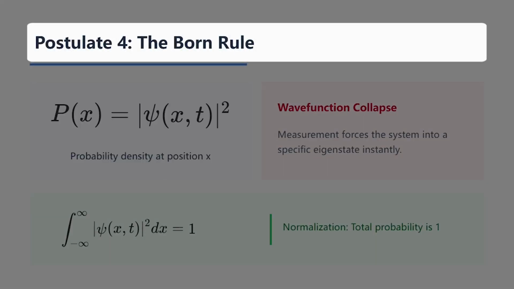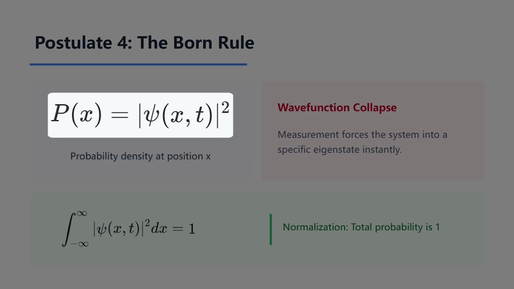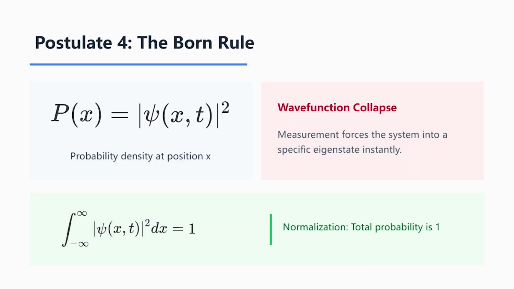Building on the idea of eigenvalues we just covered, we now arrive at postulate 4. This is the crucial bridge between the abstract wave function and the experimental results we actually see in the lab, the Born rule. The Born rule tells us that the probability density, the likelihood of finding a particle at a specific position, is given by the absolute square of the wave function. It's important to remember that the wave function itself isn't a physical thing we can see, it's the squared magnitude that gives us observable probabilities.